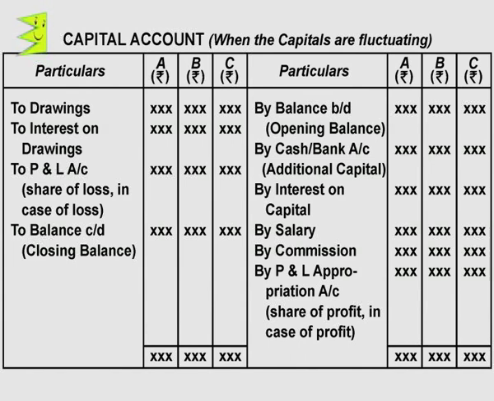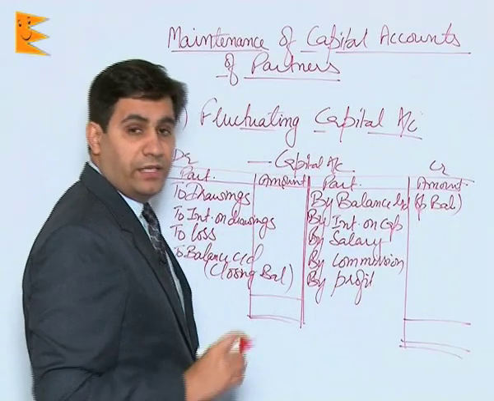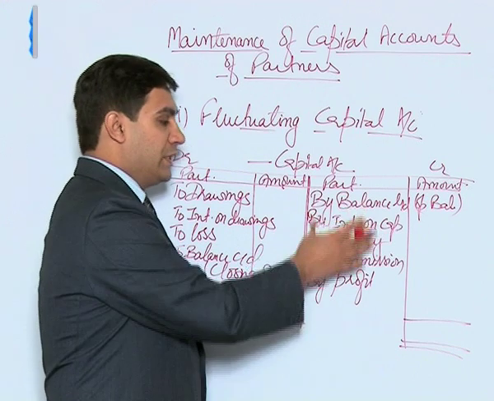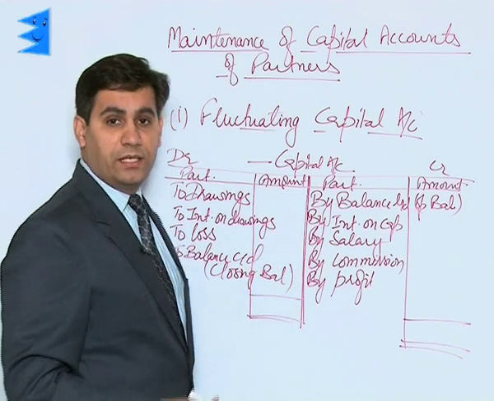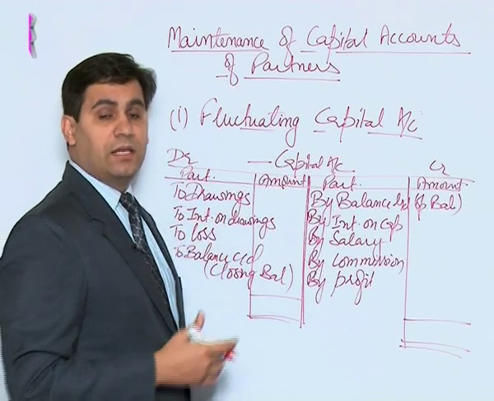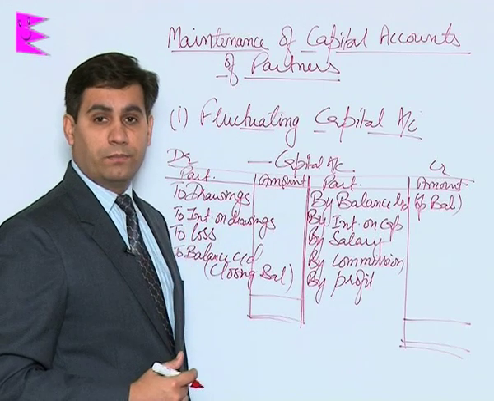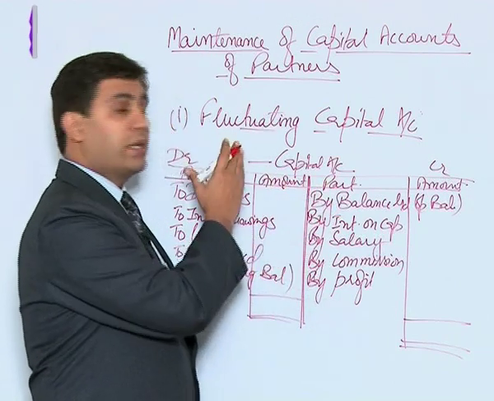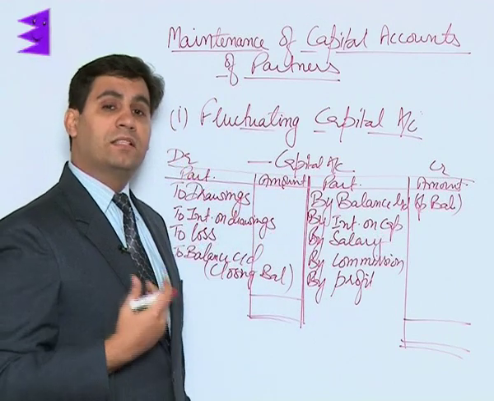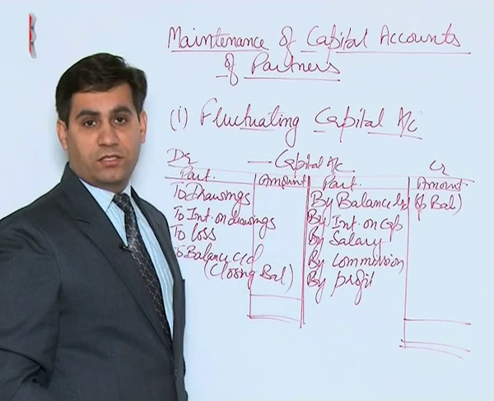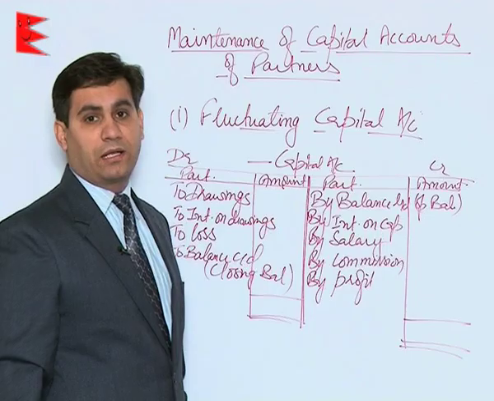This is the closing balance. That means all the amounts which a partner is entitled to are posted on the credit side, and whatever he withdraws during the year is posted on the debit side, and you can find out the closing balance. Since all these entries are put in the capital account, the balance keeps on fluctuating. That is, the opening and the closing might be different. Hence, it is called a fluctuating capital account.